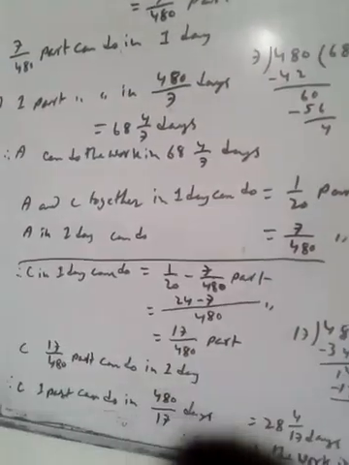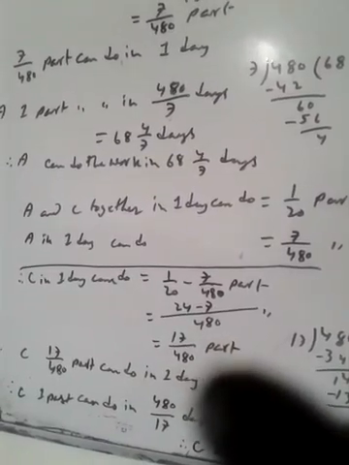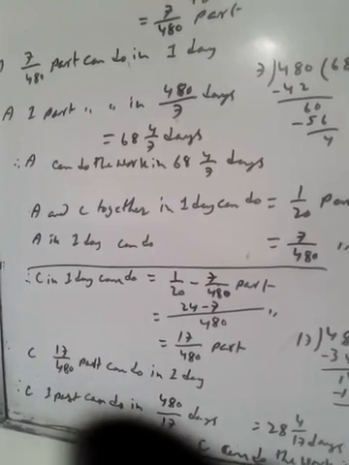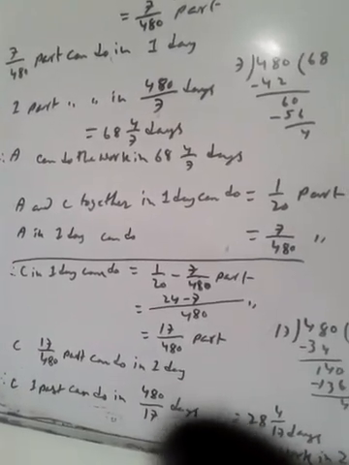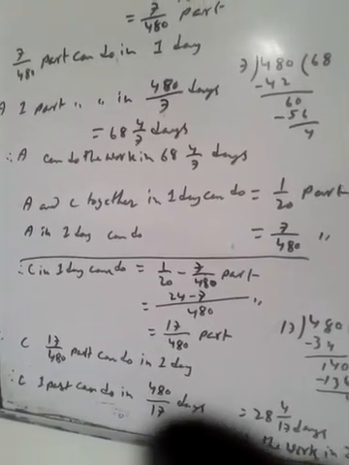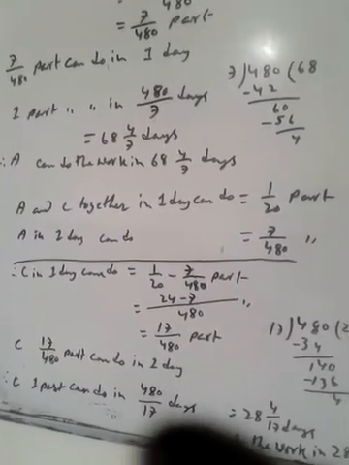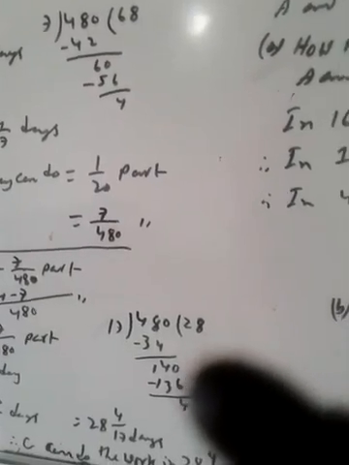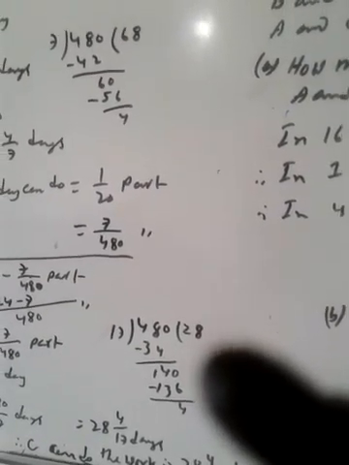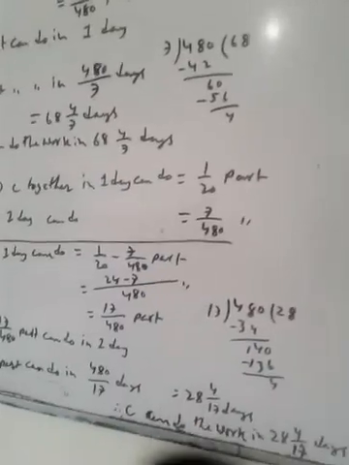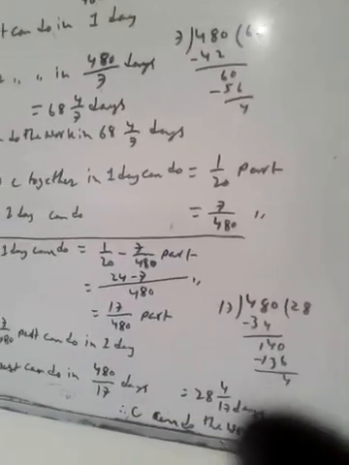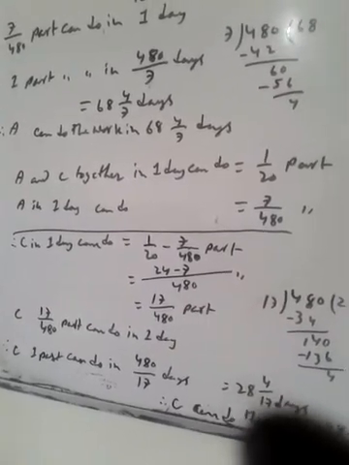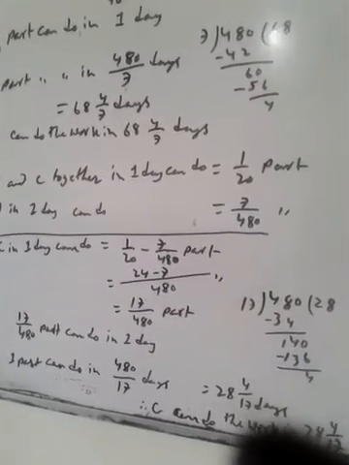C in one day can do 17 by 480 part. Therefore C can do one part in 480 by 17 days, which is 28 whole 4 by 17. C can do the work in 28 whole 4 by 17 days.